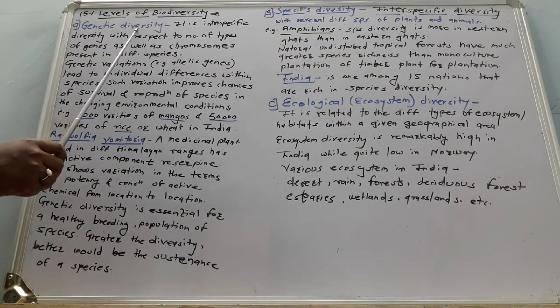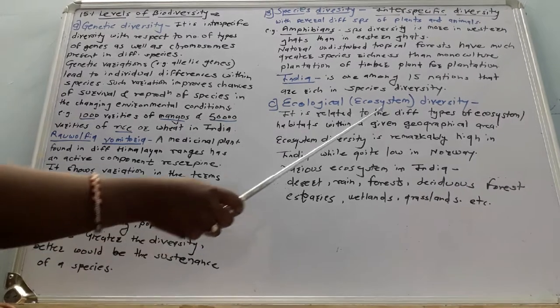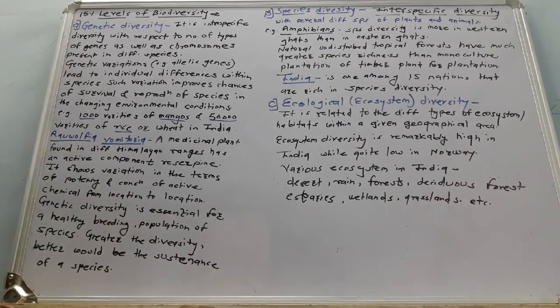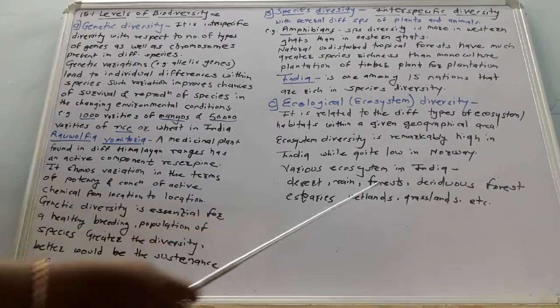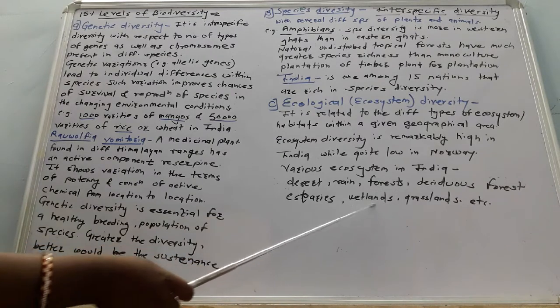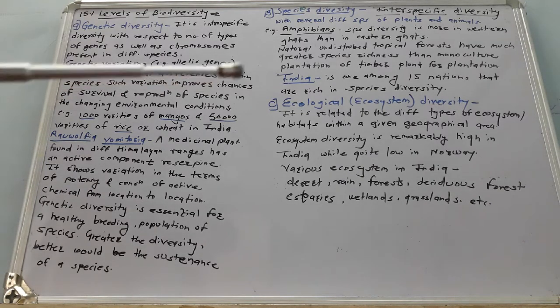Genetic diversity is based on genetic variations. Species diversity is based on species variations in plants and animals, while ecological or ecosystem diversity is based on different kinds of ecosystems. Based on different kinds of ecosystems, organisms show variations as well as differences. So this is about the levels of biodiversity.